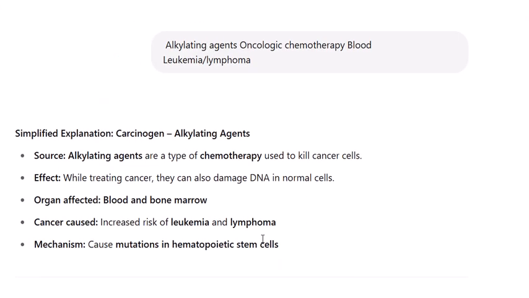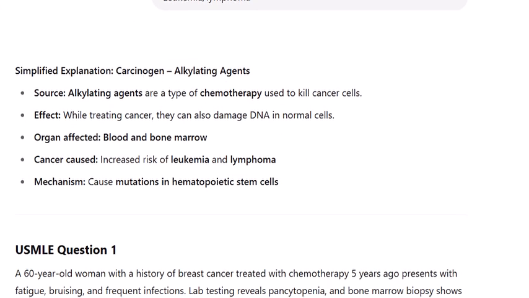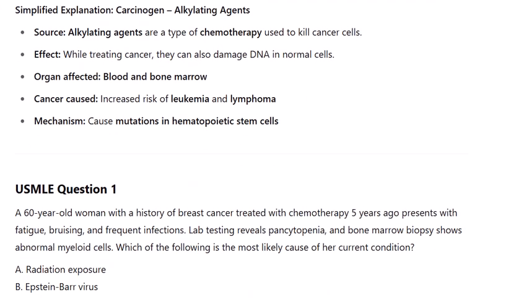Carcinogen: alkylating agents. Source: alkylating agents are a type of chemotherapy used to kill cancer cells. Effect: while treating cancer, they can also damage DNA in normal cells. Organ affected: blood and bone marrow. Cancer caused: increased risk of leukemia and lymphoma. Mechanism: cause mutations in hematopoietic stem cells.